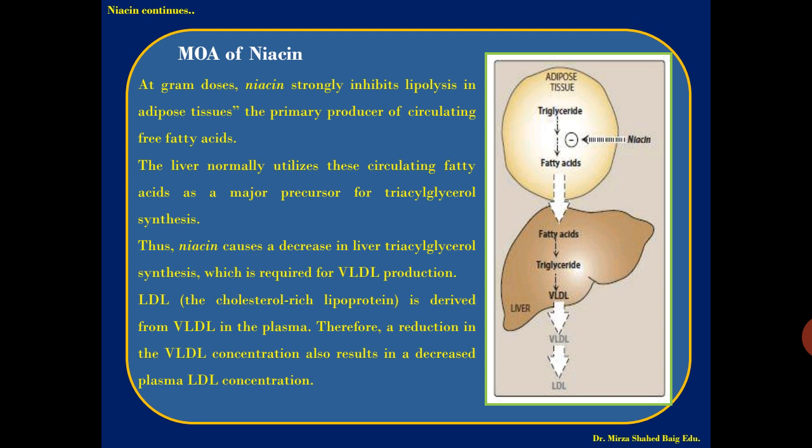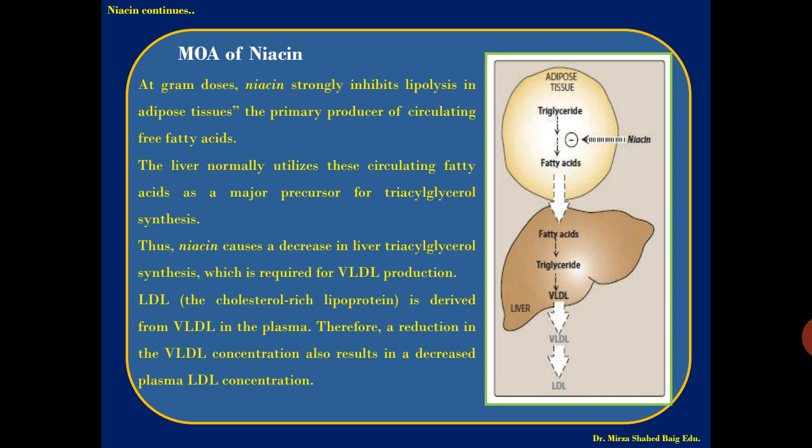At gram doses, niacin strongly inhibits lipolysis in the adipose tissues, the primary producer of circulating free fatty acids. The liver normally utilizes these circulating fatty acids as a major precursor for triacylglycerol synthesis. Thus, niacin causes a decrease in liver triacylglycerol synthesis, which is required for VLDL production.